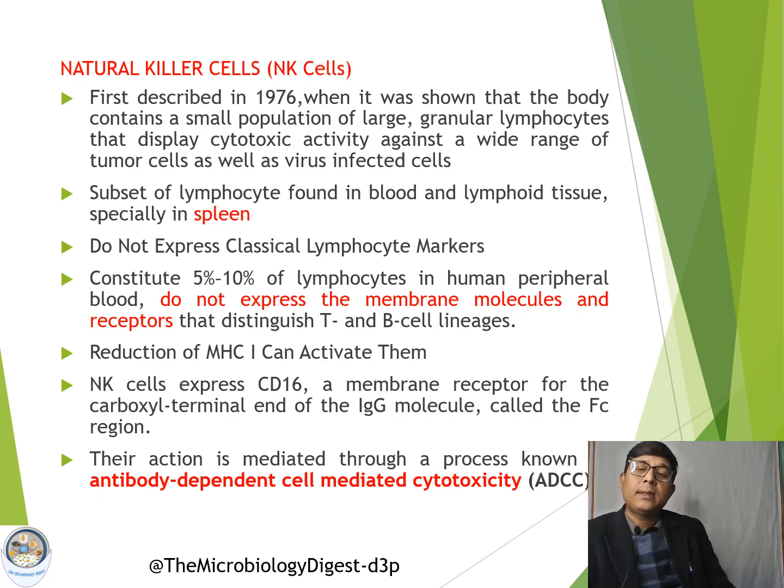Because of this, they can exert their action through a specific method called antibody dependent cell mediated cytotoxicity, in short ADCC. So natural killer cells exert their action through ADCC, and this is due to the CD16 molecule expressed by the natural killer cells.